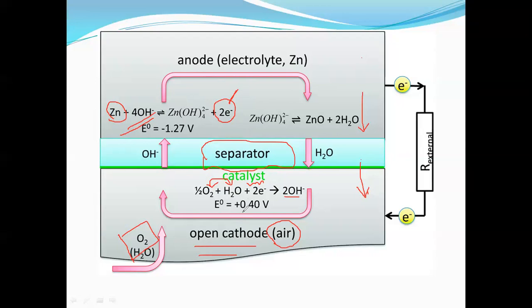So when discussing the zinc air battery, the voltage might vary from the anodic medium to the cathodic medium. There might be a change in the voltage from 1.27 to 0.40 volt. The negative value indicates the oxidation reaction, and the positive value indicates the reduction reaction. The zinc air battery has higher advantages when compared with the lithium cell battery and the dry cells. So see the conclusion.